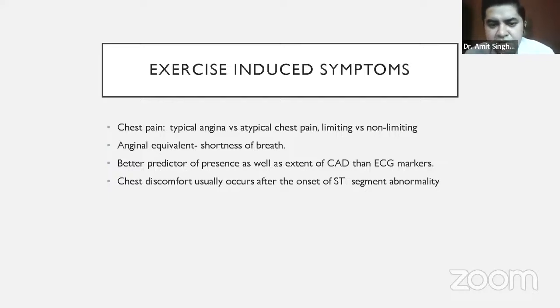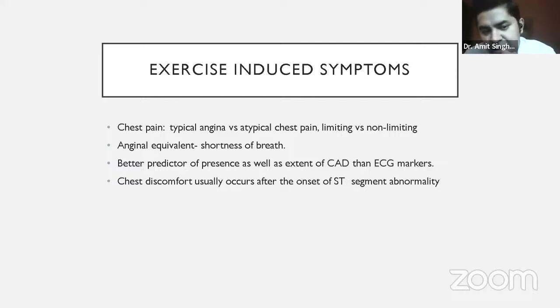Then they will stop once the patient has achieved a certain METs, like 10 METs or stage 3, and send a report saying that there are no ECG changes and the treadmill test is negative. But the story doesn't end there. When the patient comes to us, we have to ask whether he had any symptom while exercising, which is usually not asked by the technicians performing the treadmill test.